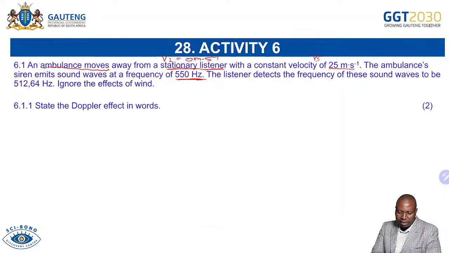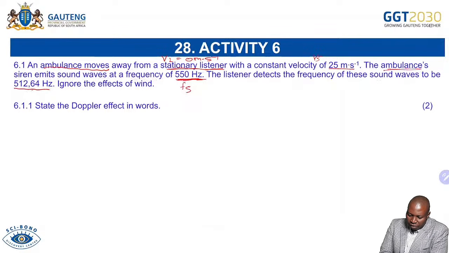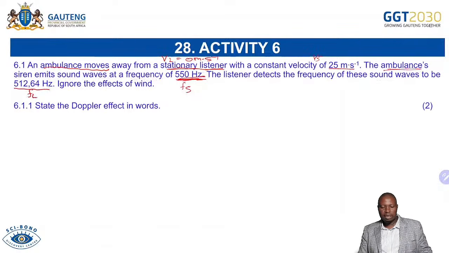And we're saying the ambulance siren emits sound waves of frequency 550. The ambulance, that is the source, is emitting that. So that is the frequency of the source. Very much important. The listener detects the frequency of these sound waves to be 512.64 hertz. So you know that is the frequency of the listener. You can see it's different. The ambulance is producing 550 hertz. The listener is detecting 512.